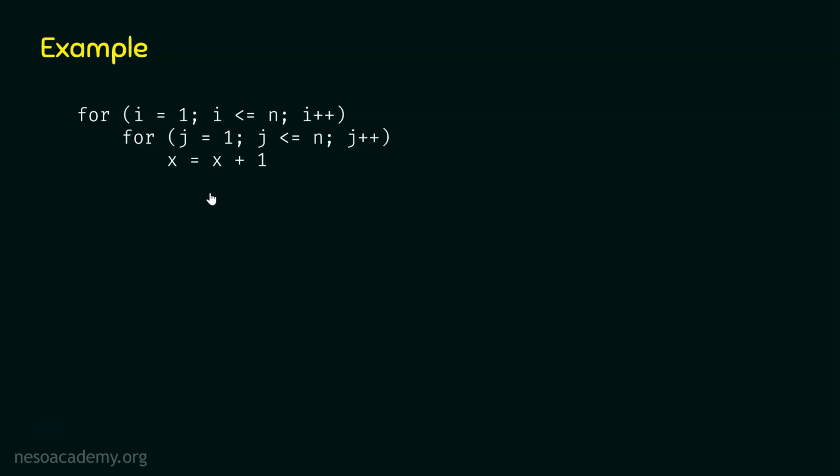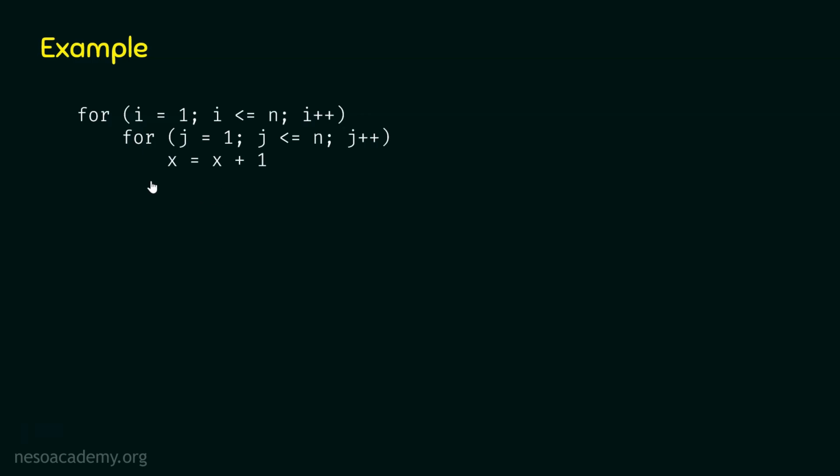One way is to find the frequency count of the inner loop first, and then find the frequency count of the entire nested loop. This will give us the time complexity of the independent nested loop. The second way is to multiply the frequency count of each loop, which we will learn later. Let's use way number 1.